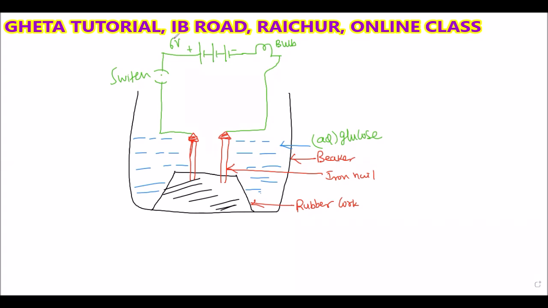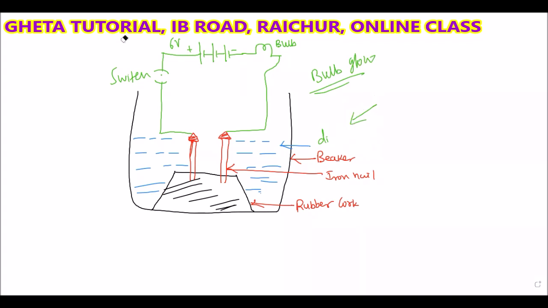Suppose in the place of glucose, I'm taking alcohol. Whether it produces H plus ions? No, sir. Whether the bulb will glow? No, sir. Suppose in the place of alcohol, I'm taking dilute sulfuric acid, H2SO4. Yes, sir, the bulb will glow.